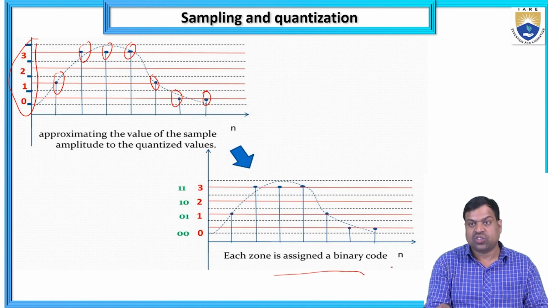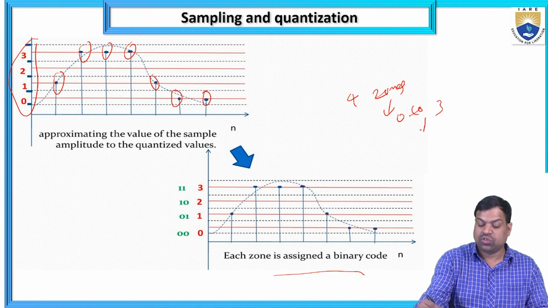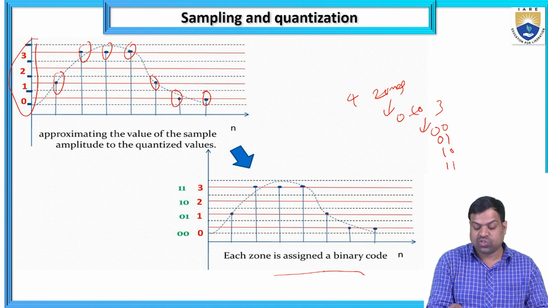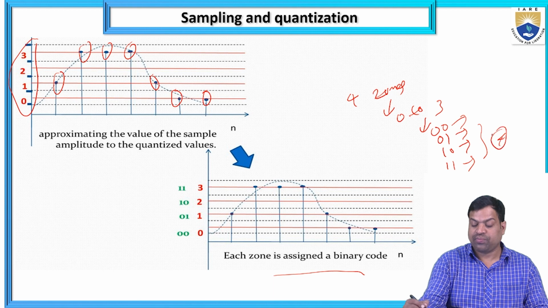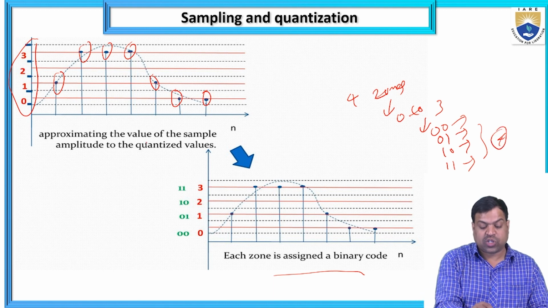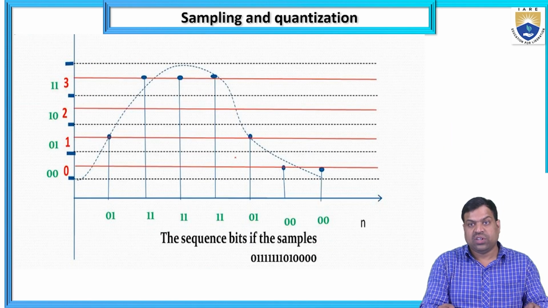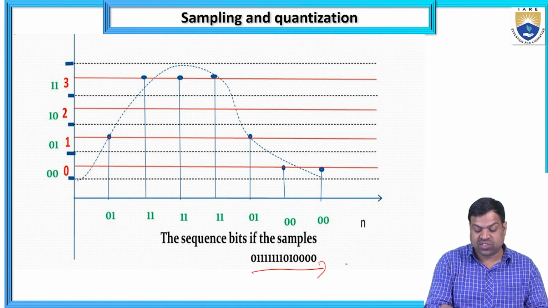Each zone is assigned a binary code. So total 4 zones are there, 0 to 3, that is 00, 01, 10, 11. Total 4 zones with 4 levels are there. Each zone is assigned a binary code. So what is the binary code? 00, 01, 10, 11. Total 4 are applied. The approximated values of the samples are replaced by the quantization values. So it is the sequence of bits of the samples. I'm taking some 8-bit or 16-bit example.